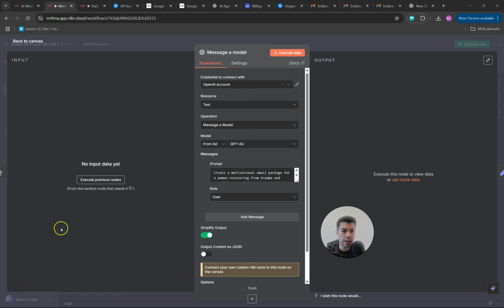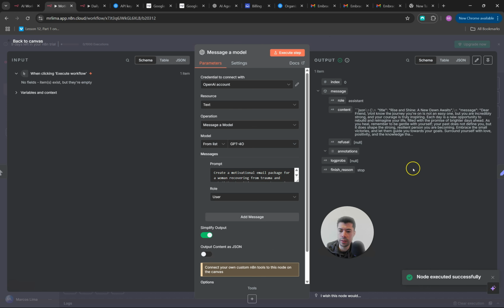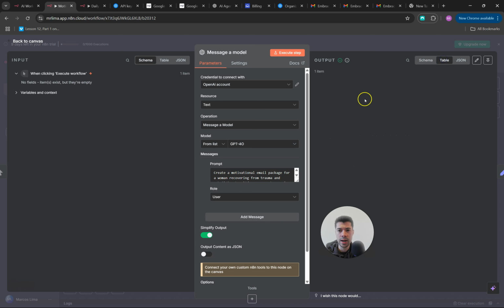So everything that you see here in input is information that came from the previous node. Everything that you see in the middle here is information about the actual node that we are working on at this point in time. And output is what this node is doing with the information that we put in here. So let's click on execute step. You can see here that our node has been executed successfully, okay? So it means that everything that we put here is working. We can see here the information. If you want to see it in a different format, you can either see it in table or JSON format.